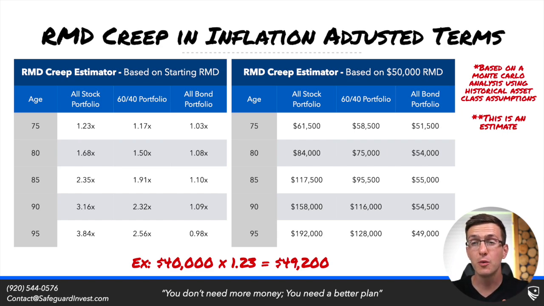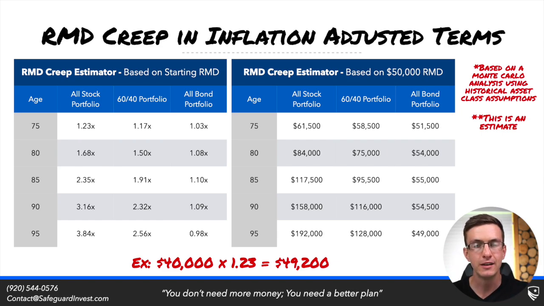So for instance, if we start with a $50,000 RMD with an all-stock portfolio, by age 80, we expect that RMD to be $84,000. By age 90, $158,000. Again, in current dollars. With a 60-40 portfolio, we expect a $50,000 RMD to roughly be about $75,000 by age 80 and about $116,000